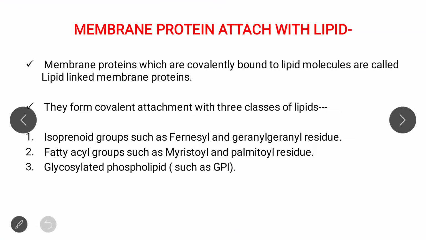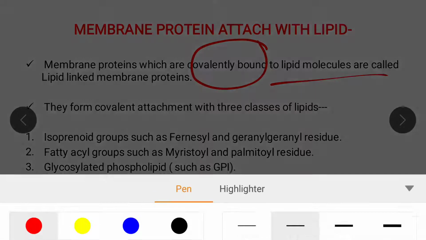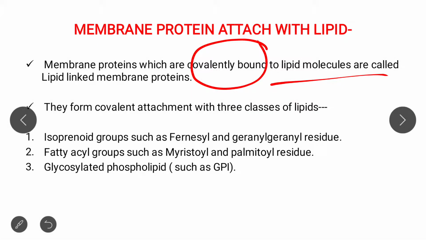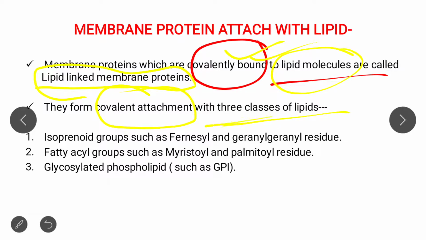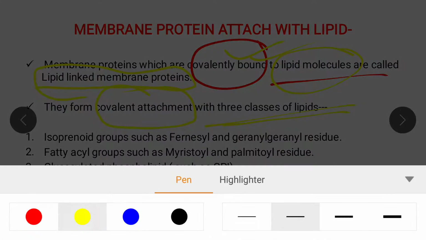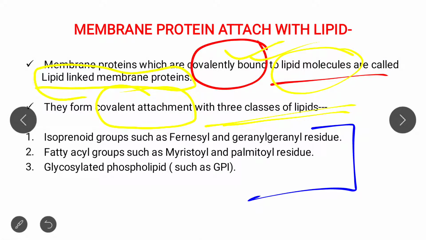Just remember this point: membrane protein is covalently bound with the lipid molecule. That's why it is called lipid-linked membrane protein. Clear? They form covalent attachment with 3 classes of lipids.